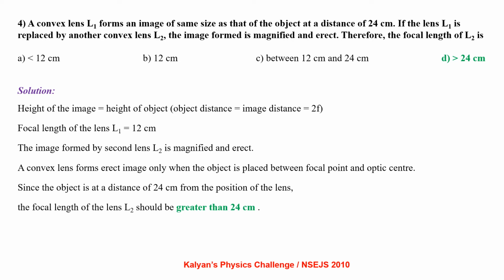Then the image formed by the second lens, that is L2, is given to be magnified and erect. A convex lens forms an erect image only when the object is placed between the focal point and the optic center. Since the object is at a distance 24 cm from the position of the lens, the focal length of the lens L2 should be greater than 24 cm.